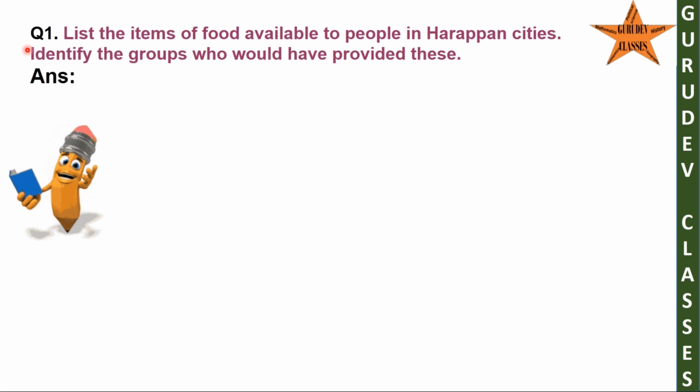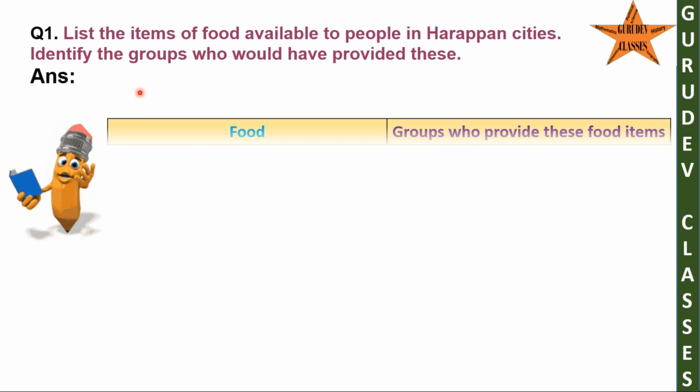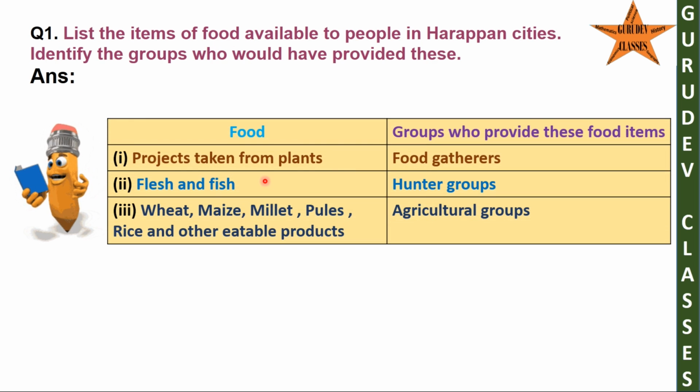Question 1. List the items of food available to people in Harappan cities. Identify the groups who would have provided these. Answer. Here column 1 is for food, column 2 is for groups who provide these food items. Type 1 food, products taken from plants by food gatherers. Type 2 food, flesh and fish by hunter groups. Type 3 food, wheat, maize, millet, pulse, rice and other eatable products by agricultural groups.